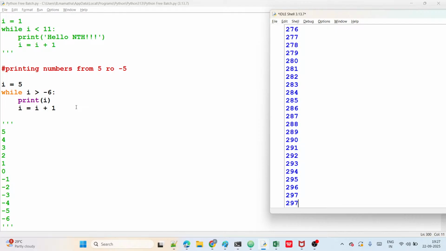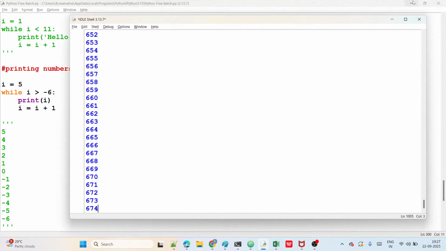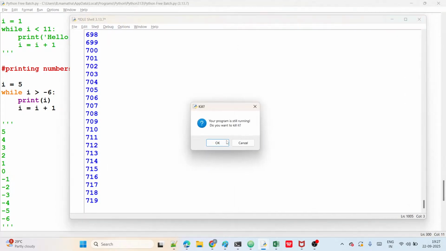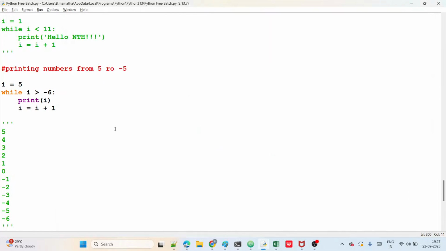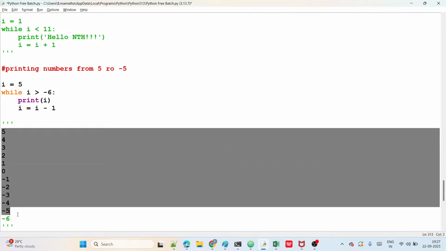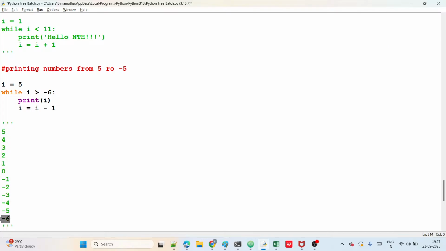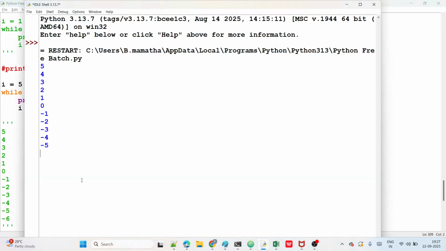Never false, so it gives n number of values, guys. I think now I have to close this session. That's why we should take minus 1. Then only it comes down, at this point of time the condition is false and the program terminates, guys.